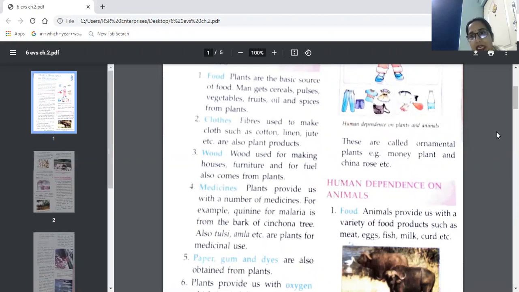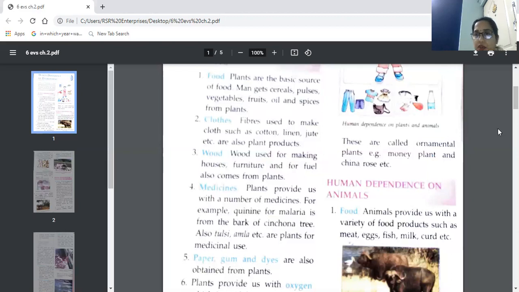For making cloth material, we need fibers, and that fiber comes from plants only. Like cotton, linen, jute, we get from these plants. So we are dependent on plants for clothes also. Without plants, production of clothes is also not possible.